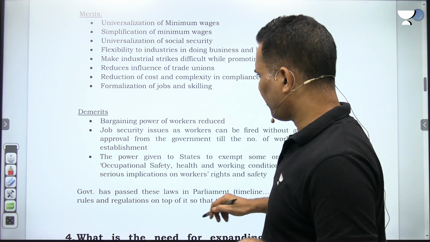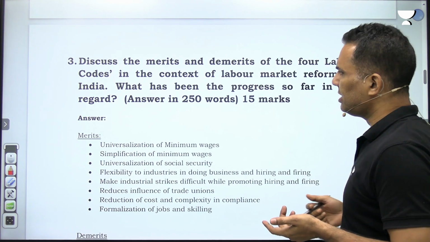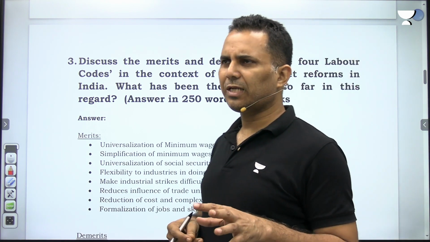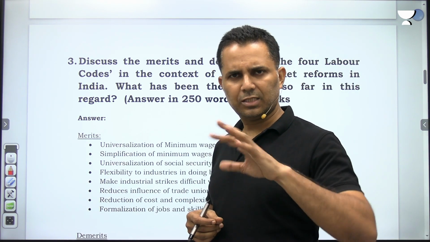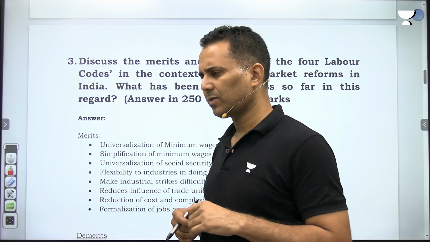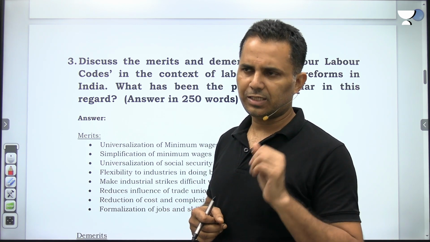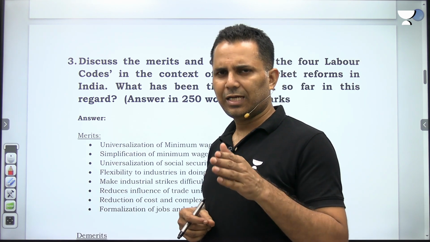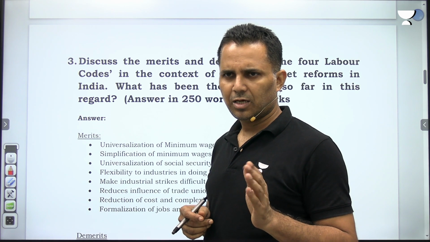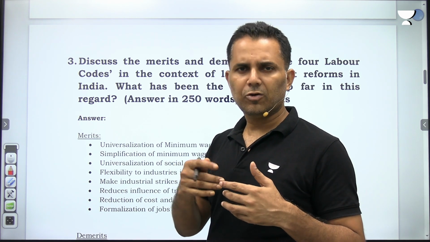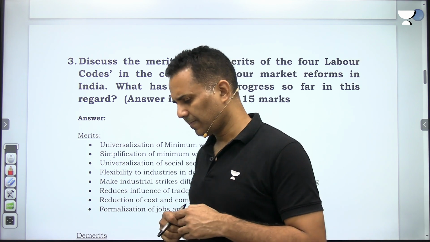Now, the second part of this question asks: what has been the progress so far in this regard? So the progress is only that these 4 codes were passed during COVID 2020. One code, the code on wages, was passed in 2019. Yes, 2019, and rest were passed in 2020. Already passed in the parliament. On top of codes, the state government, they are framing rules and regulations on top of those 4 labor codes.